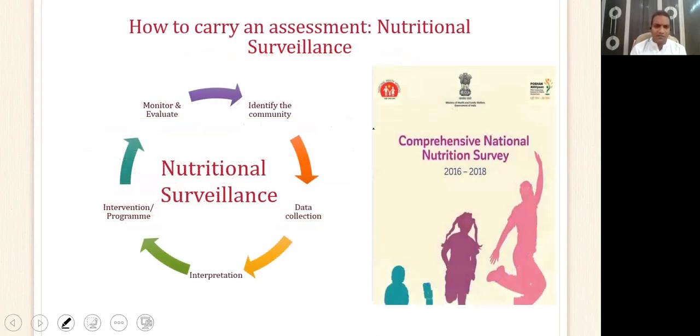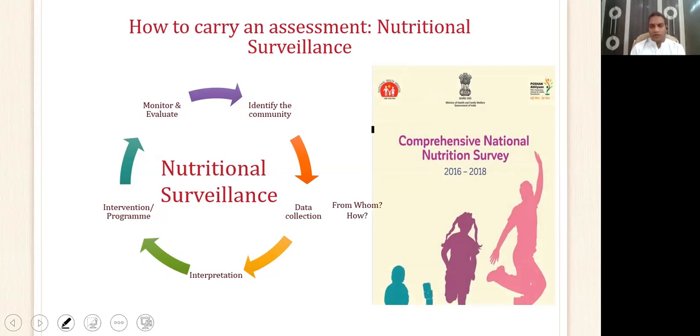So how is it done? The first step is to identify the community in which you are going to carry out nutritional surveillance. The second step is to start collecting data. Ideally, you should collect it from the entire community, but we all know that it's not possible.